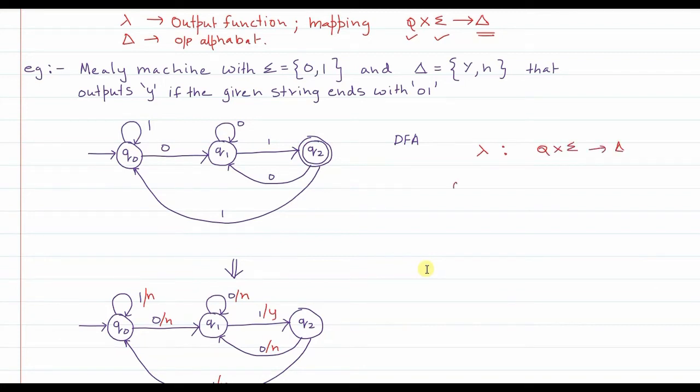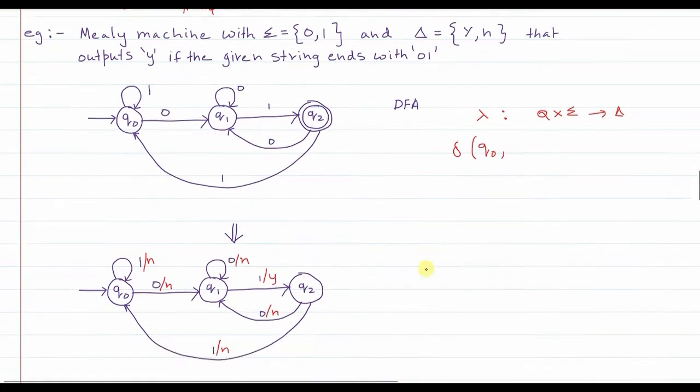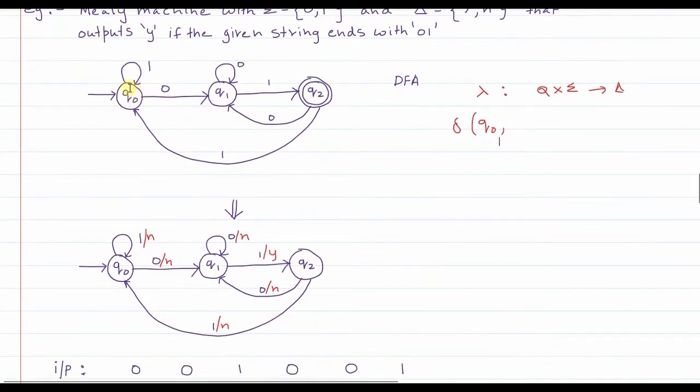So now just see the transition from state q0. Just observe here, the transition from state q0 on reading 1 takes you to the q1 state. So this is basically a transition function which defines input.